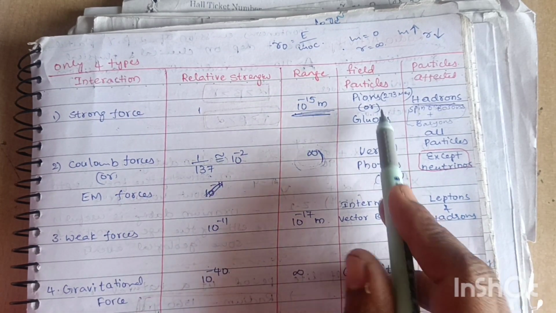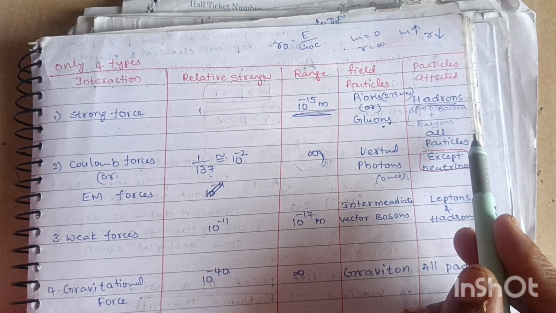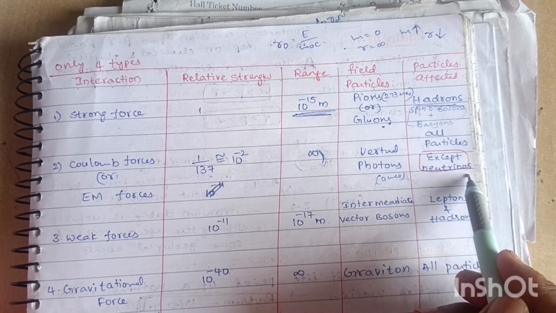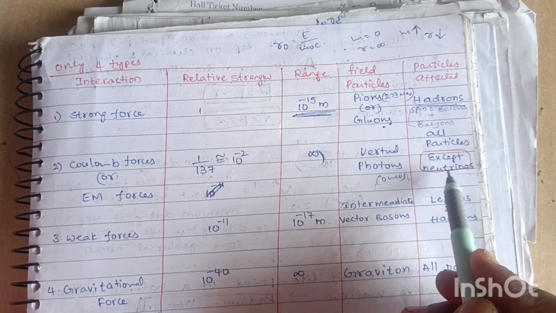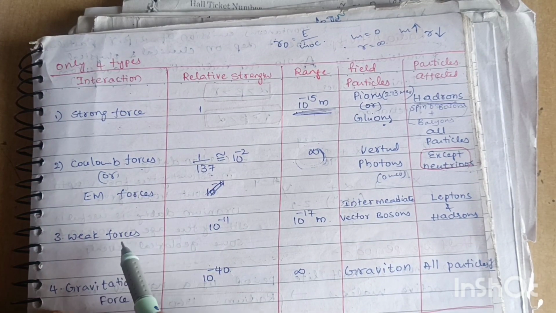The exchange particles, that is field particles, are virtual photons, and all particles except neutrinos are affected.